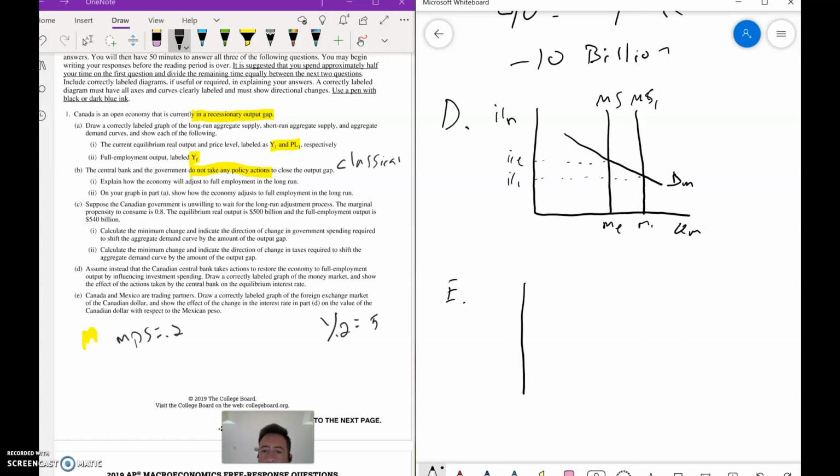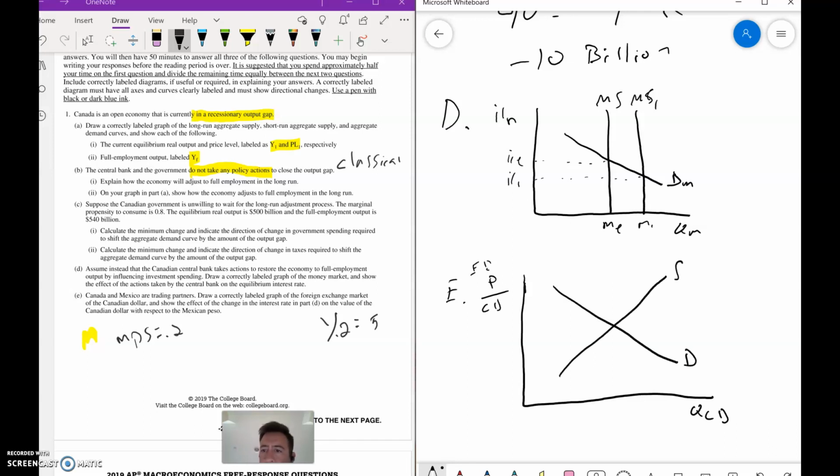So let's do it. Even though you won't be tested on this, we'll see how it works because it's a good connection. We have quantity of Canadian dollars. We have pesos over Canadian dollars for our exchange rate. Demand, supply. And notice, if the interest rates go down, so the interest rates are going down in Canada, people from Mexico do not want to put their money there.